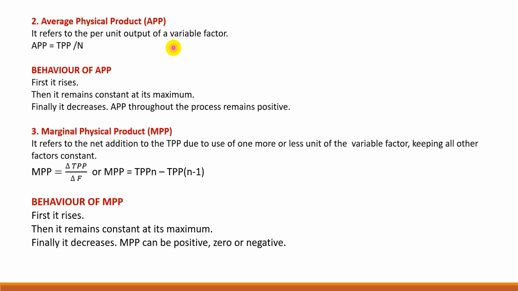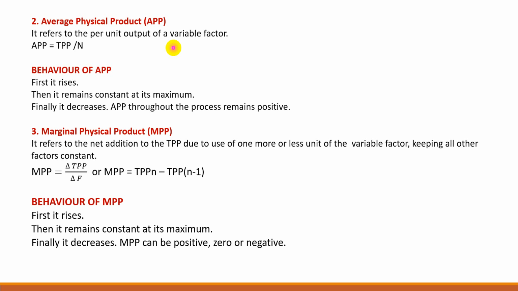How to calculate marginal physical product? Marginal physical product is equal to delta TPP by delta F, means change in total physical product divided by change in the number of units of variable factor. MPP can be estimated in the alternative way also.